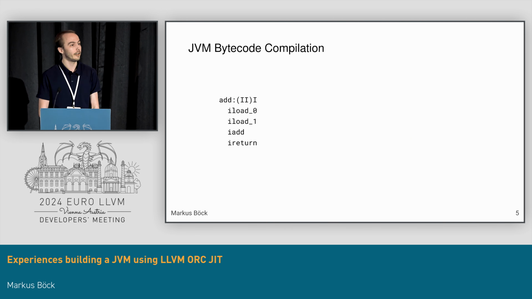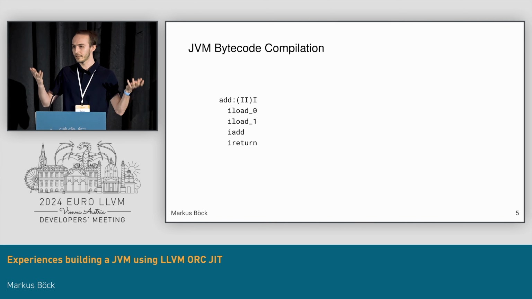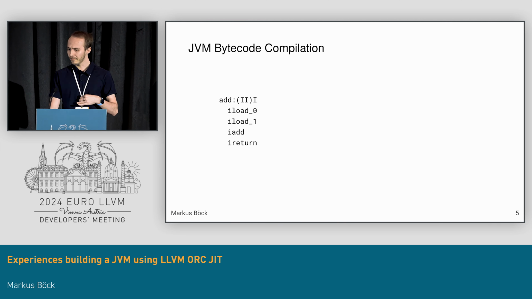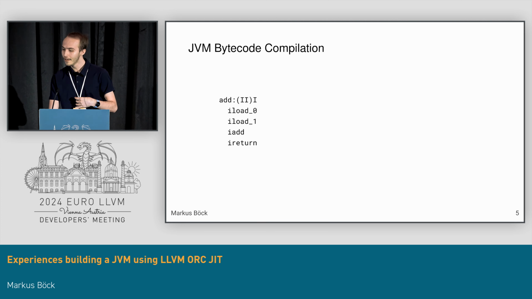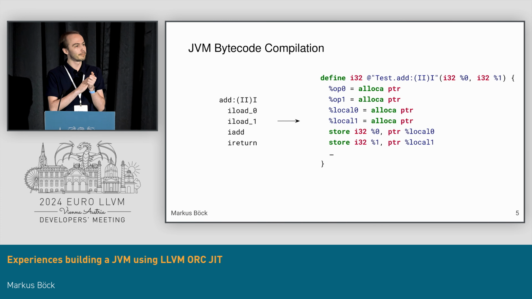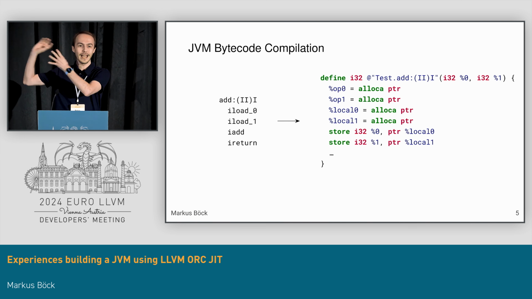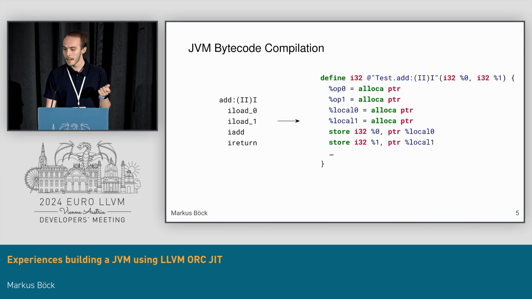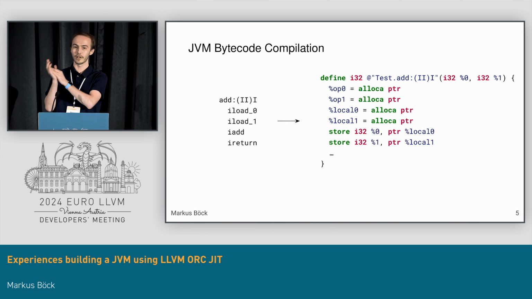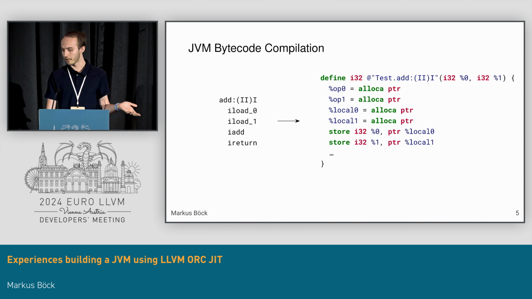So now we can start compiling JVM bytecode. This is like the first step if we want to make a compiler, right? The way this is done is actually very simple if you want to do it badly. You can just take the operand stack and the local variables and create a corresponding alloca in LLVM for each of these. And then each time you just pop or push onto the stack, you actually just load from the corresponding alloca or store into the corresponding alloca.